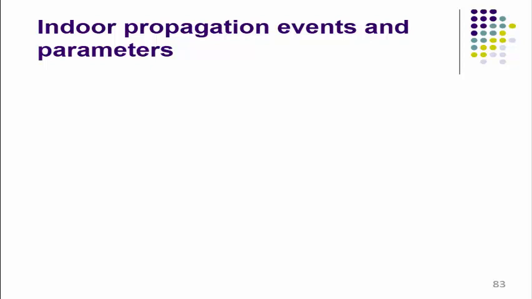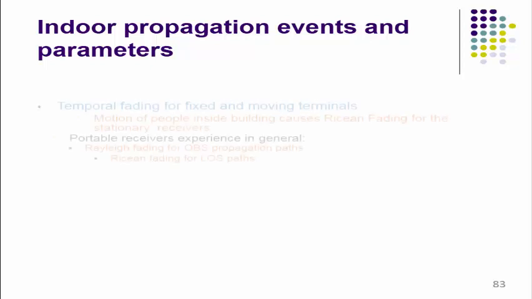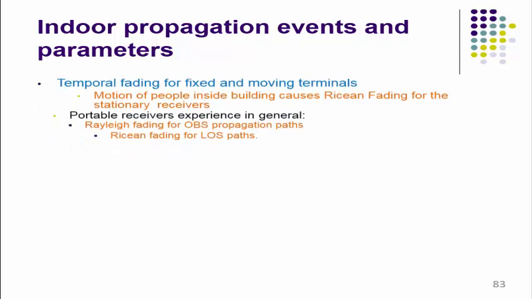Then indoor propagation events and parameters. Here, temporal fading for fixed and moving terminals: the motion of people inside the building causes Rician fading for the stationary receiver.